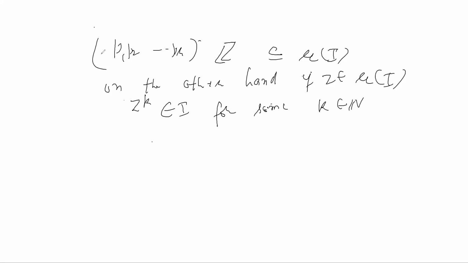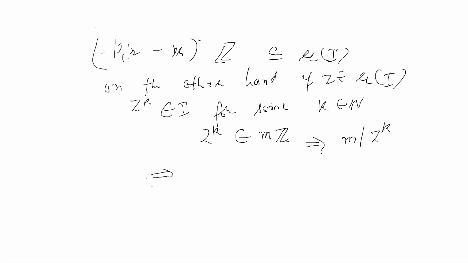So this means what? z power k belongs to mZ, क्योंकि I हमारा mZ है, इसका मतलब हो गया आपका m divides z power k, बट m की वैल्यू है आपके पास p1 alpha 1 so on pr alpha r.